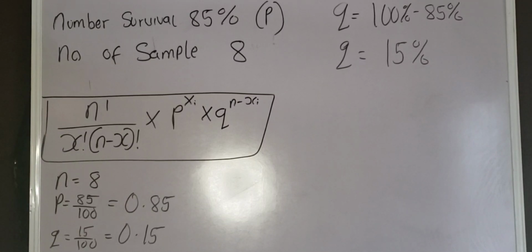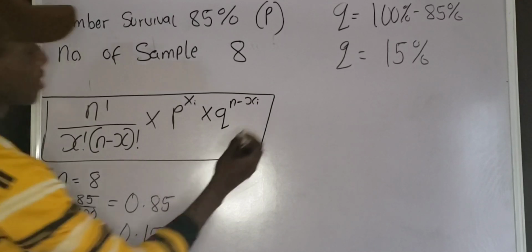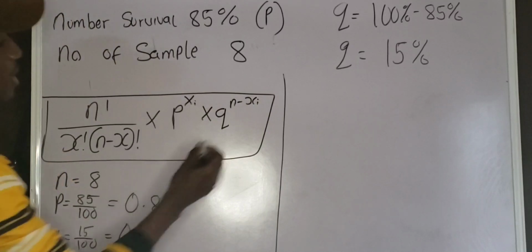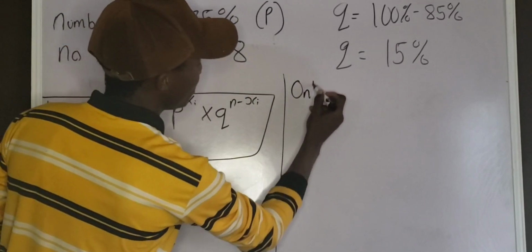Now we can proceed to solve the first question. The first question says we should determine the probability that only 3 will survive. Only 3 out of all the 8 seedlings will survive. Now let me just put it here. I want you to pay attention now. The probability that only 3 will survive, only 3.